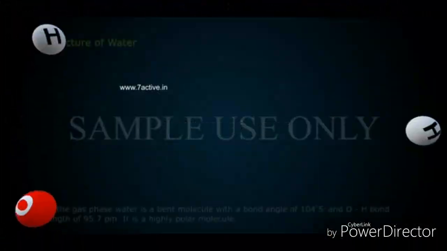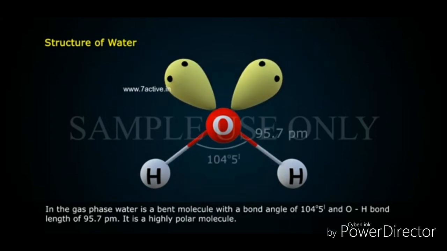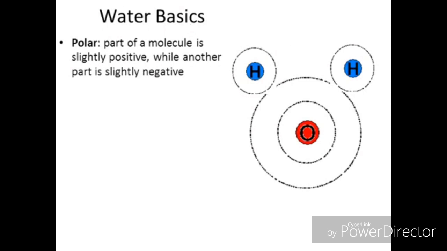We are going to look at the structure of water. A water molecule is formed by the combination of one oxygen atom with two hydrogen atoms by two single covalent bonds with an angle of 104.5 degrees. Part of the water molecule is slightly positive and the other part is slightly negative.